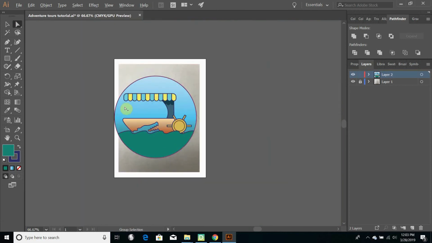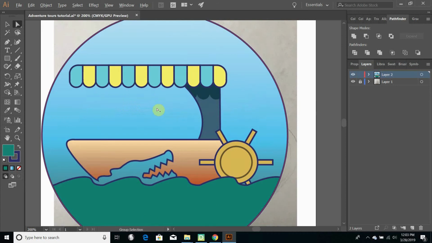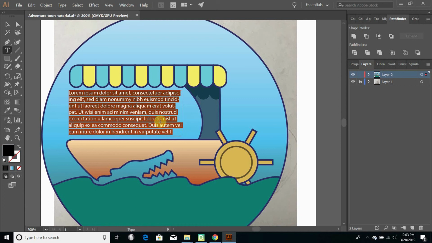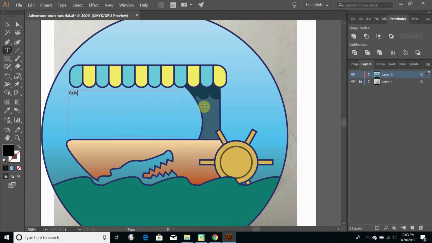Alright, finally, all we really need is our text to go in there. I'm going to grab my text tool that looks just like this, the type tool. I'm going to draw a box that fits right in there. And to give you some example text, I'm just going to put Adventure Tours. Wonderful. And I'm going to go back in and make them on a separate line just by hitting the Enter key.